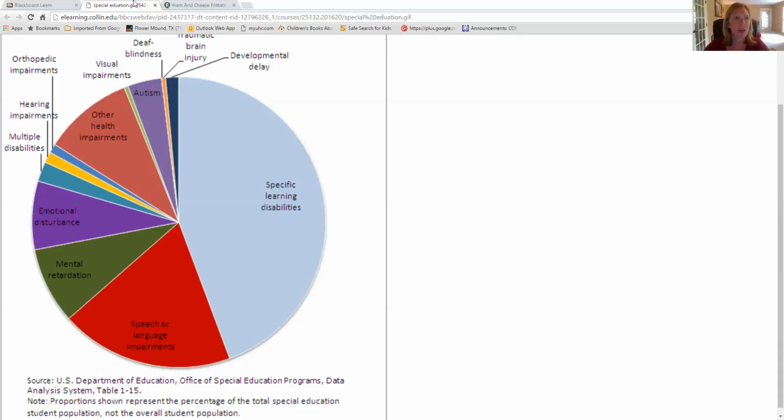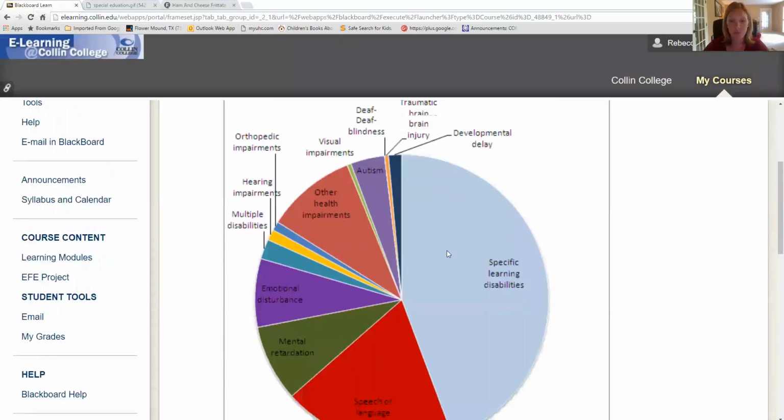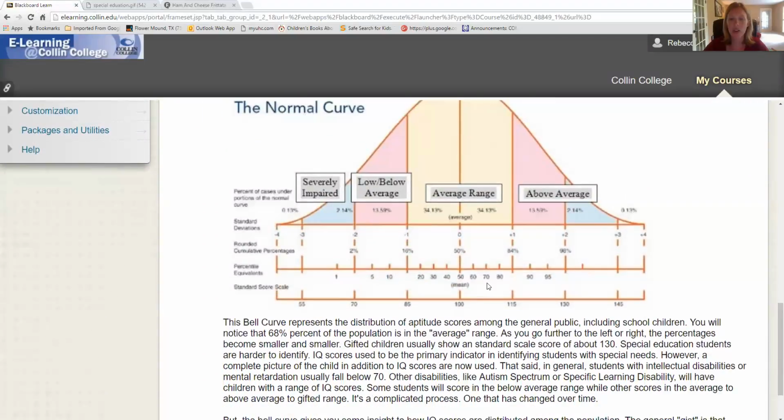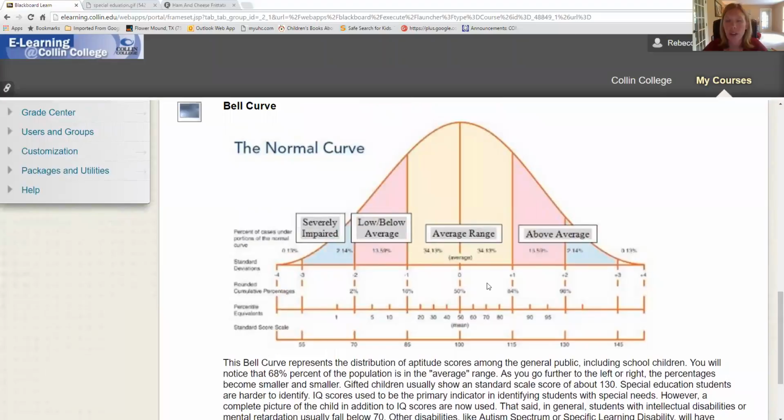The other resource that I wanted to share with you was about the bell curve located here. And the bell curve is important when you're identifying kids with learning disabilities because it comes into play when you're actually identifying them. So what do I mean by that? Well, most of the kids are falling in this average range that you find right in the middle with their IQ. So an average IQ is anywhere between 85 and 115. And again, kids can fall anywhere within that spectrum.